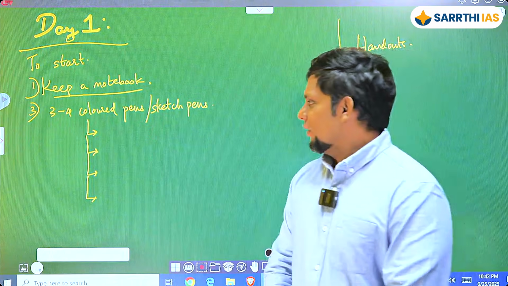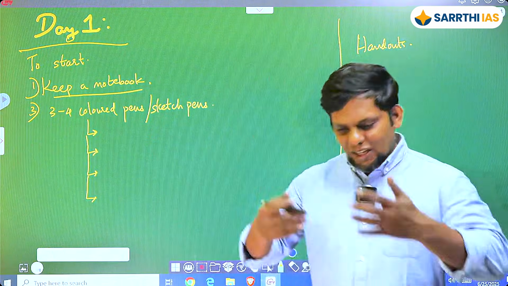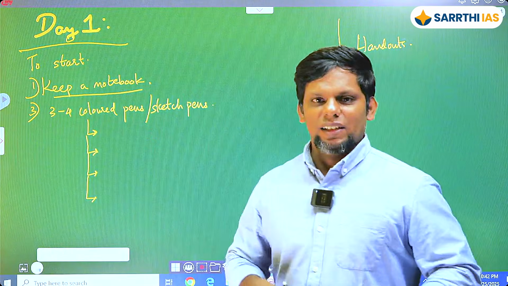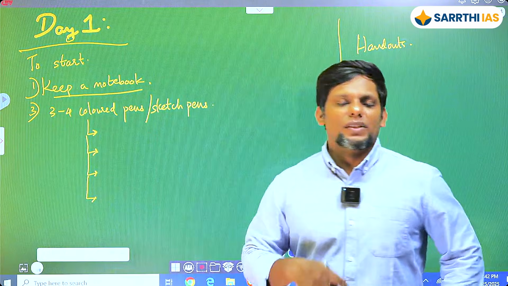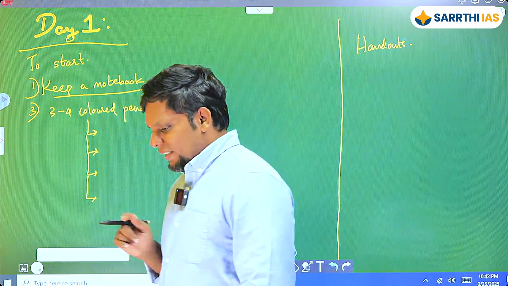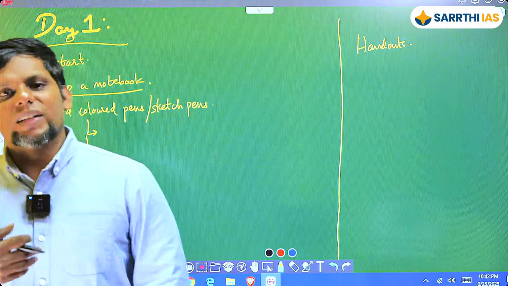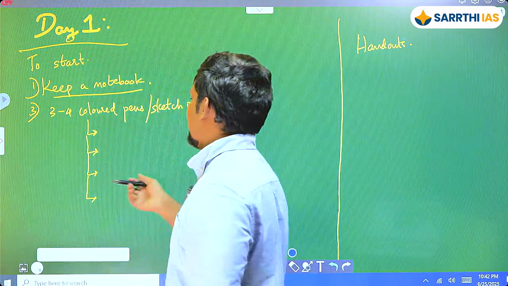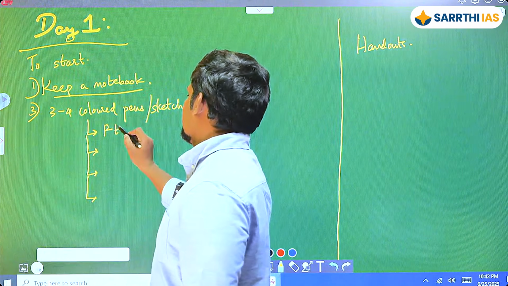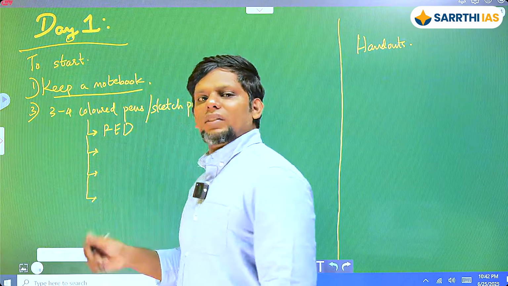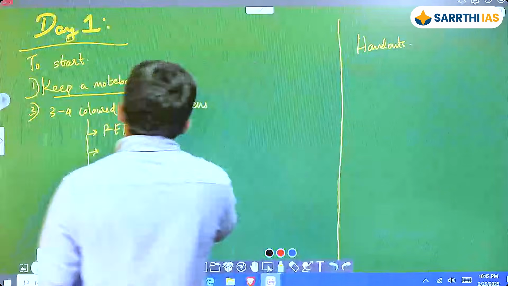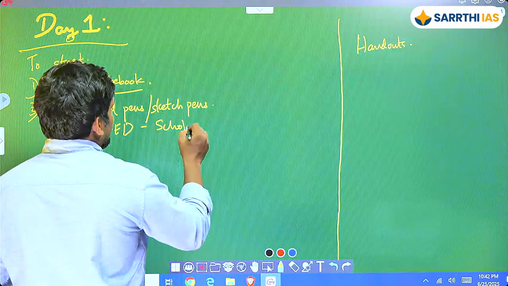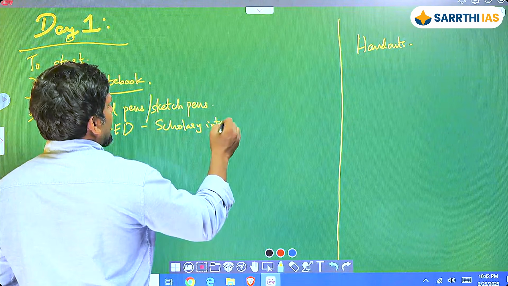I have seen this especially with students who have cleared, and then I take a look at how they maintain their notes in class. It is generally very neat. So, color coding. Sometimes I give you a scholar and that scholar's interpretation, the scholar's perspective. Try to keep that in one color, which could be, let's say, red. You take color 2, color 3, color 4, it's up to you, but ensure that the color coding is maintained throughout. So let's say color 1 is your scholarly interpretation, your perspective.